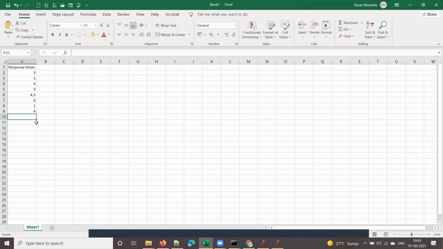In the 9th iteration, let's assume that the response time is very high and you got 29. And the last iteration you got 2 seconds. Let's assume that your response times are like this. Is it clear?